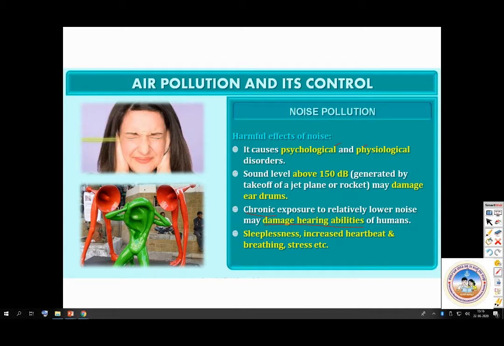Then what is the problem? What happens because of this? Sleeplessness, increased heartbeat, breathing problems, and stress. So you would have experienced it if you are in excessive noise all the time. So you would experience all this. Then how do we control it?